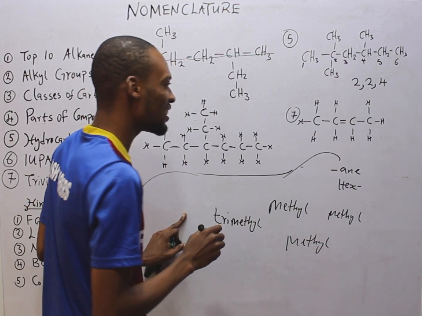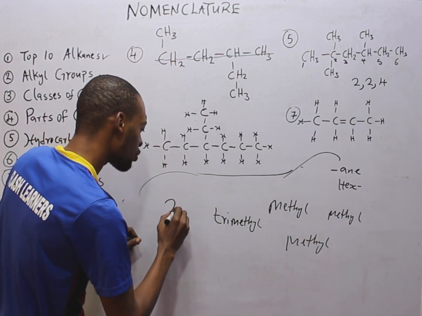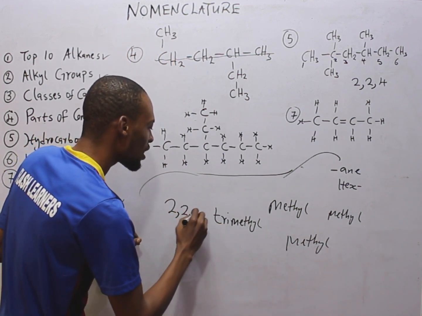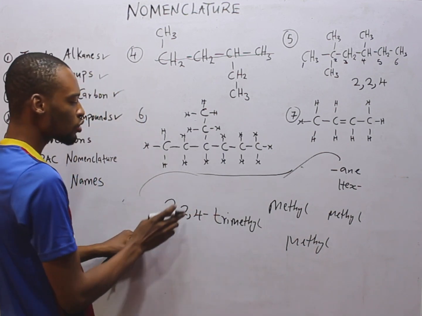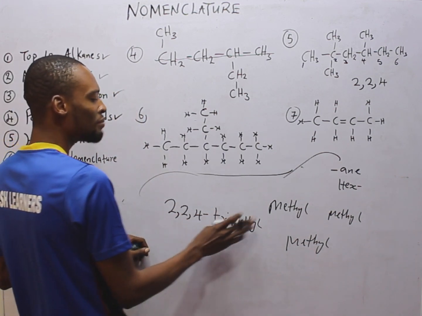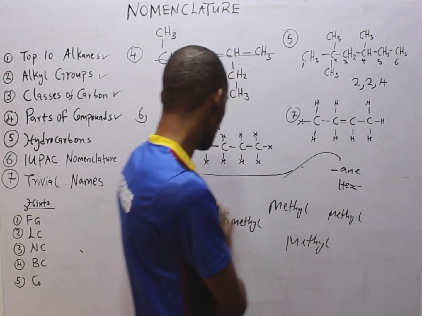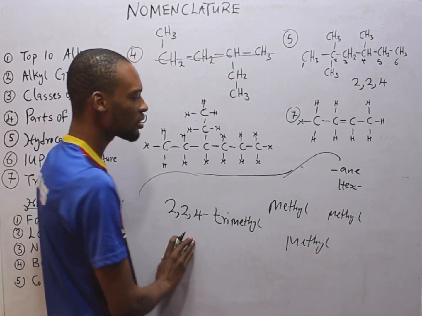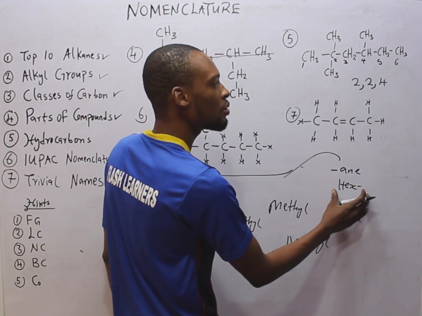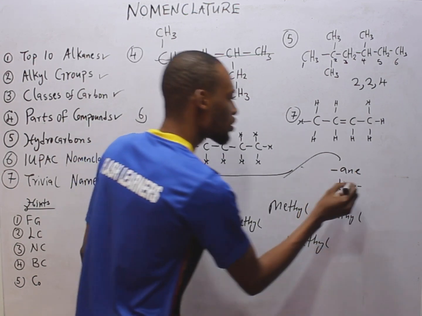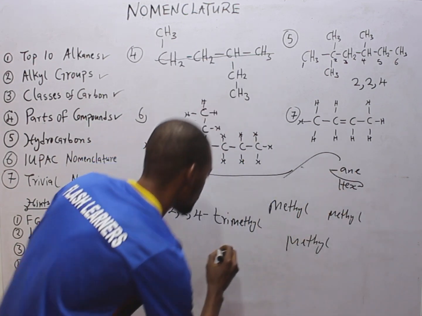So we specify that here: 2, 2, 4-trimethyl. Now we have everything that we need: the alkyl group, their positions, the longest carbon chain, and the functional group. So we combine this to have hexane.